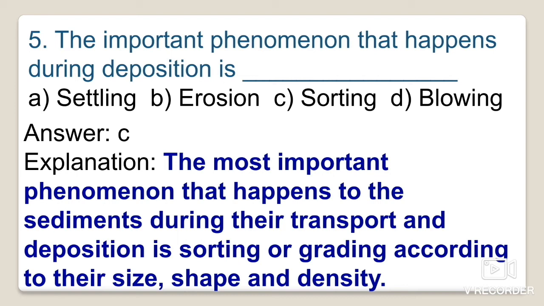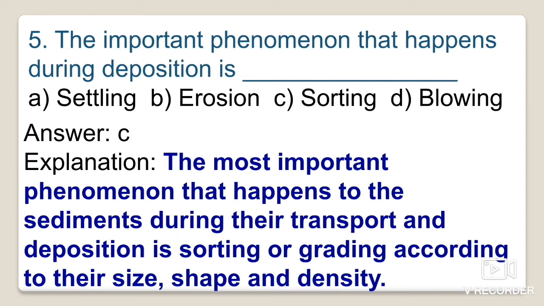You would have heard the terms well sorted, poorly sorted, or moderately sorted. Well sorted means all the grains will be of equal size, equal shape and equal density. Their composition may vary, but their shape and size will be equal in form.